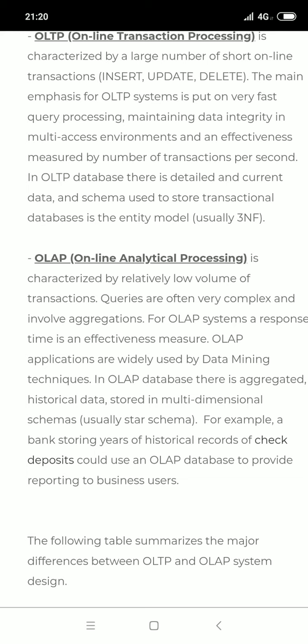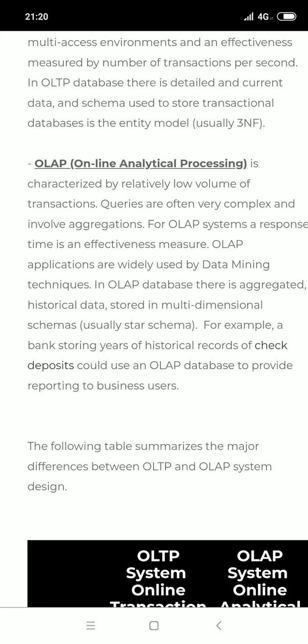Now we will see what OLAP is. OLAP is online analytical processing. It is characterized by a relatively low volume of transactions. Queries are often very complex and involve aggregation. For an OLAP system, response time is an effectiveness measure. OLAP applications are widely used by data mining techniques. In an OLAP database, there is aggregated historical data stored in multidimensional schemas, usually a star schema. For example, a bank storing years of historical records of check deposits could use an OLAP database to provide reporting to business users.